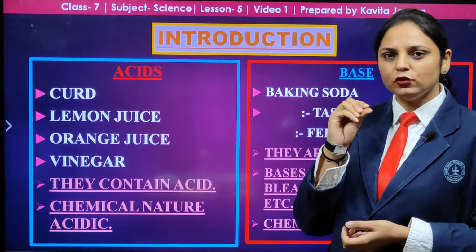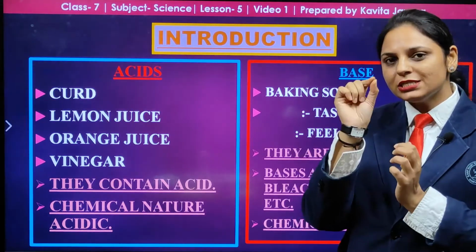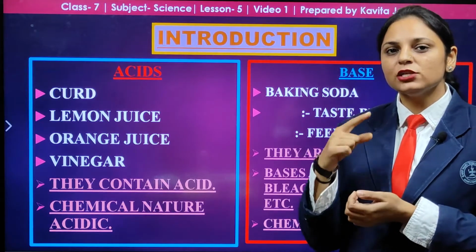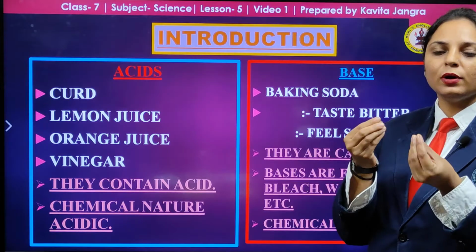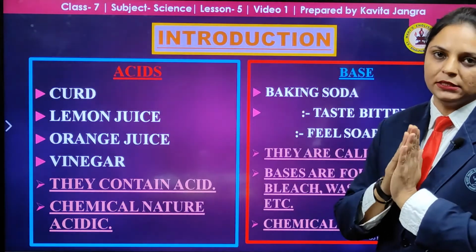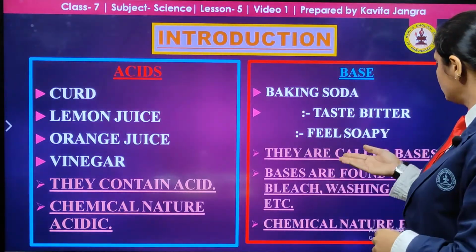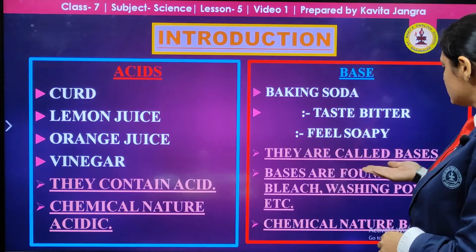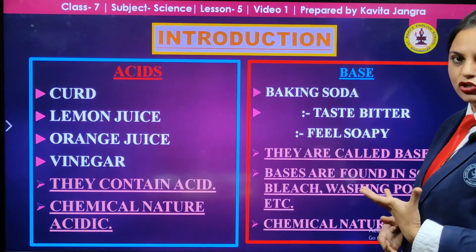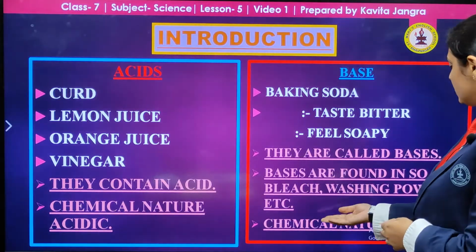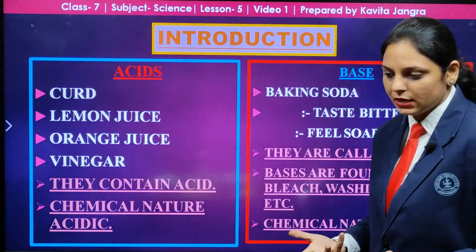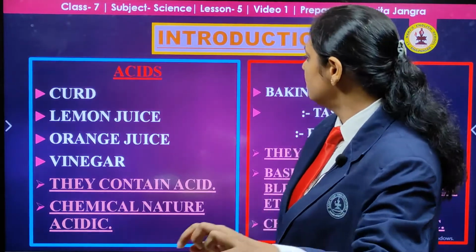If you rub it on your hand or taste it, the taste of the base is bitter, and it feels like a soap that you have rubbed on your hands. The base structure is like that. So they are called bases, and bases are found in soap, in bleach, and washing powder, etc. And the chemical nature is basic.